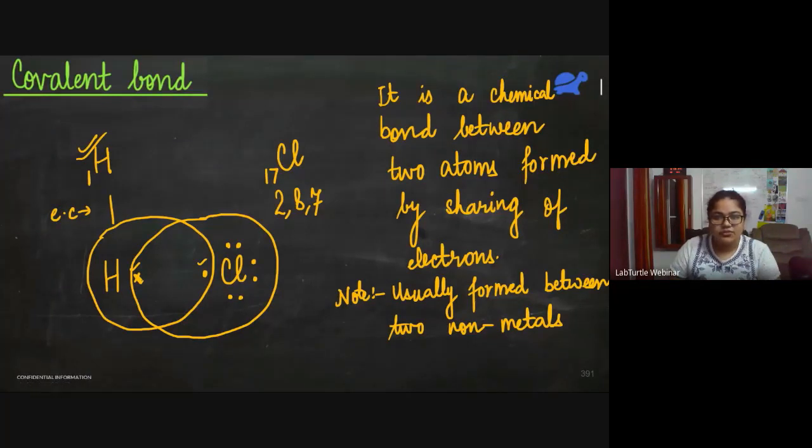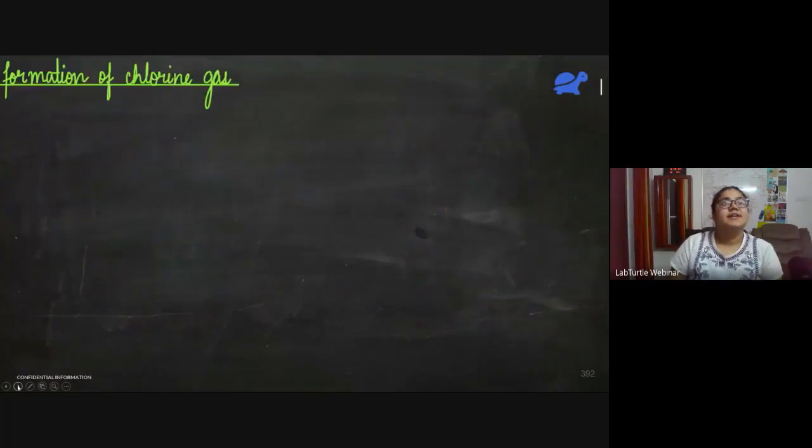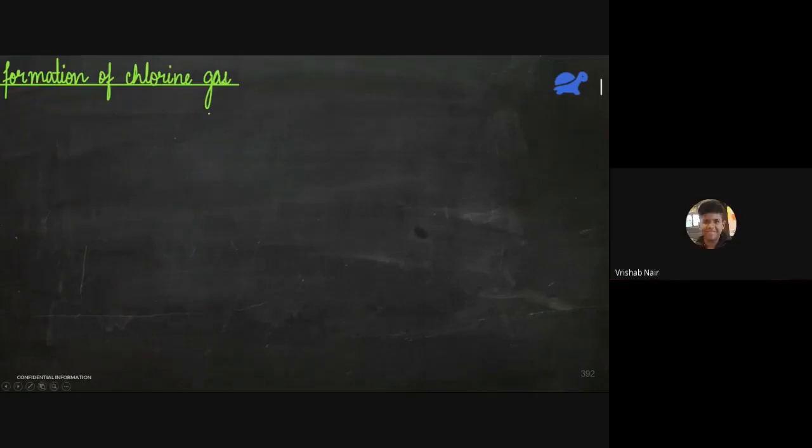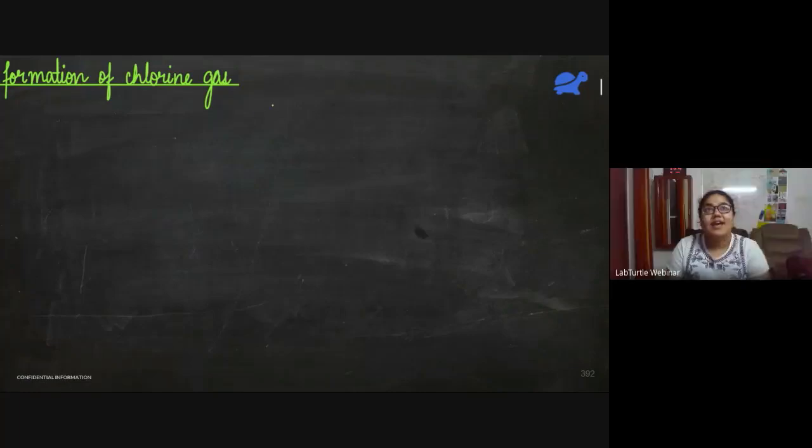So I think we should move forward now. We will see a few examples. I'll show you how to draw the Lewis dot structure of a few compounds. So formation of chlorine gas. Will anyone tell me the formula of chlorine gas? Cl2, yes.